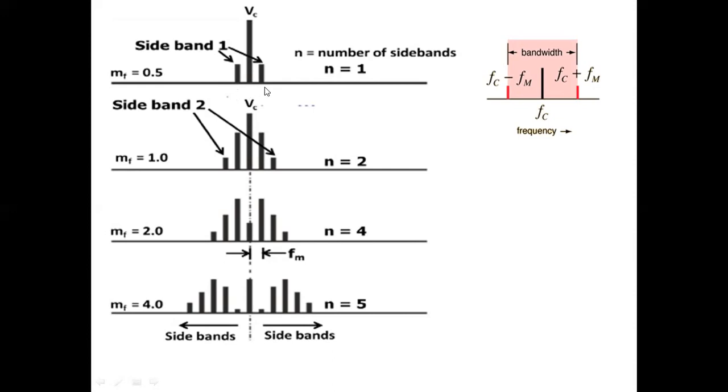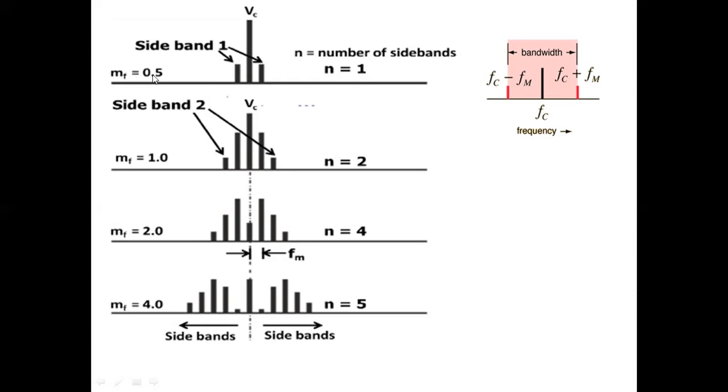See the concept here. N equal to 1, the number of sideband pairs, the first pair of significant sidebands. This is the carrier. First upper sideband, first lower sideband, second upper sideband, second lower sideband, and we have 2 significant sideband pairs.